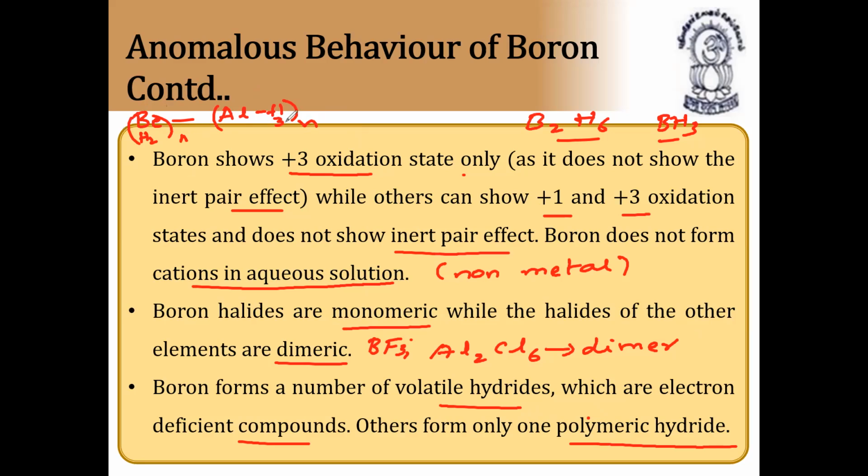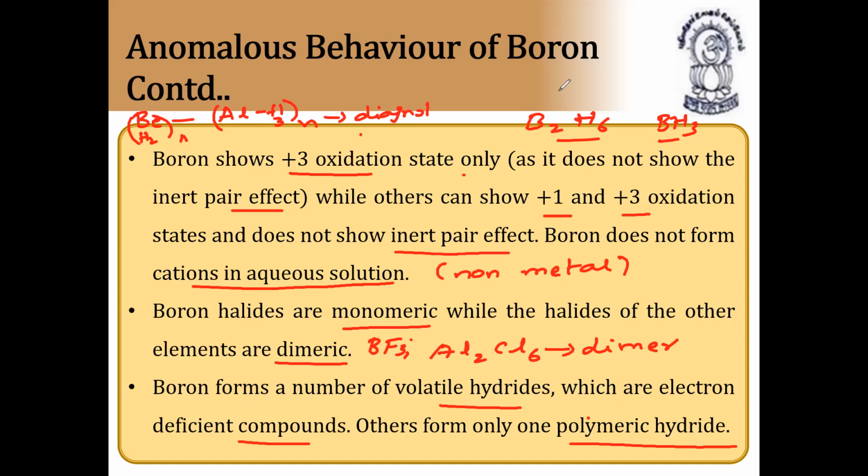So that's why aluminum and beryllium have a diagonal relationship, because their hydrides form polymers. Polymeric means so many hydrides combined together. That's why the others form only polymeric hydrides, whereas boron forms monomeric hydrides. So boron halides are monomeric. Boron forms a number of volatile hydrides which are electron deficient compounds. Others form only polymeric hydrides.